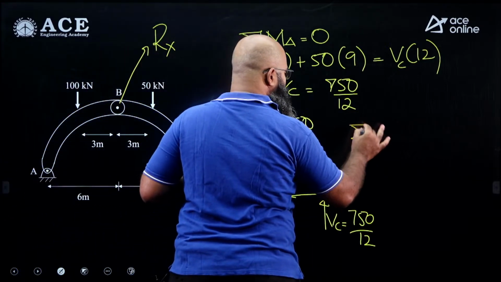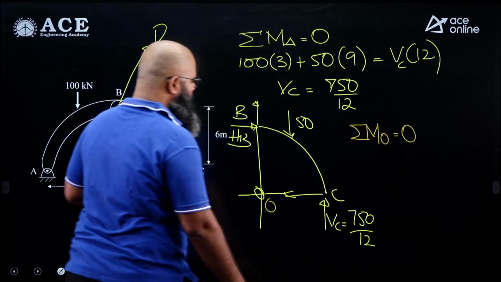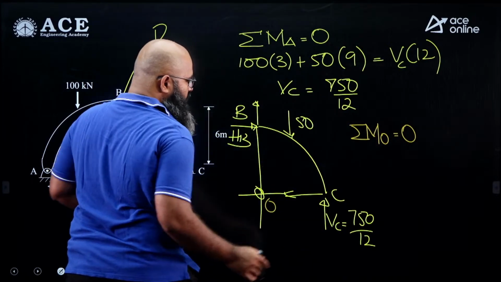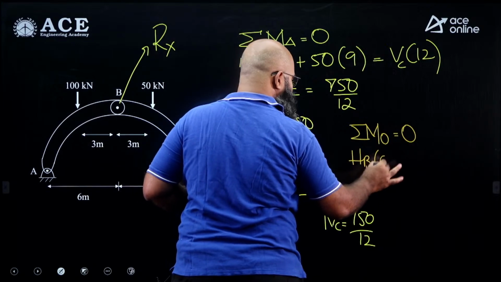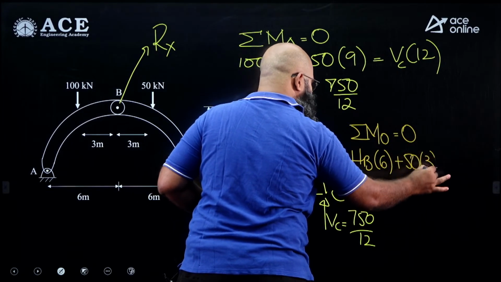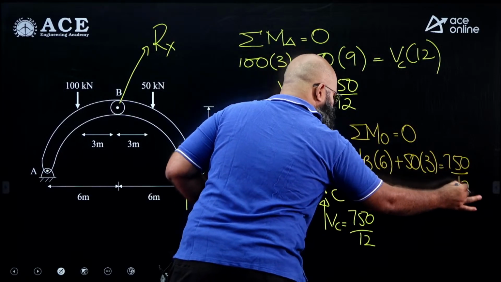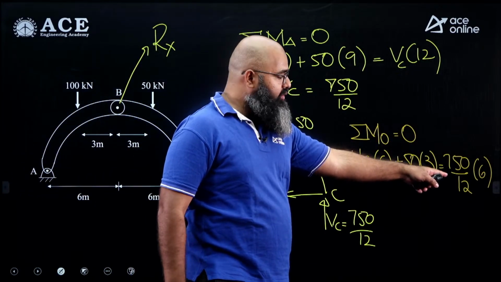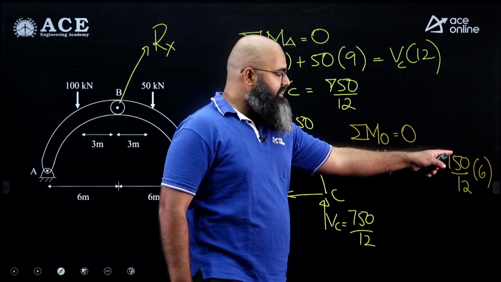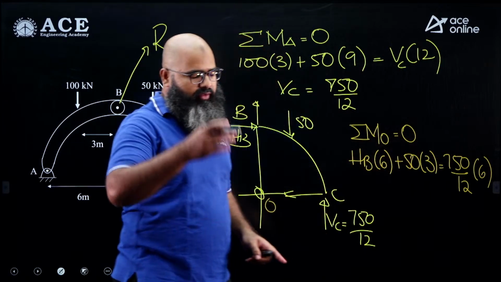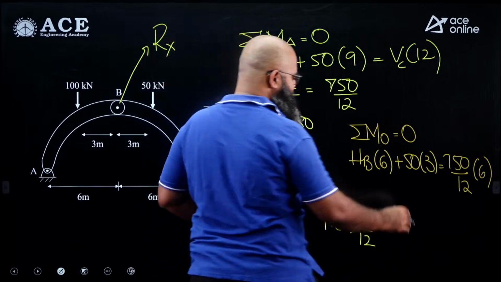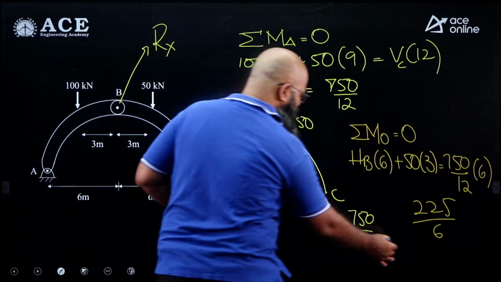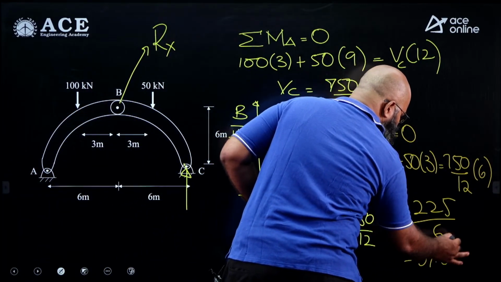So summation of moment about point O equal to 0 if you do. What are you going to get now? You are going to have HB is creating clockwise moment, 50 clockwise and VC anti-clockwise. So you have over here HB times 6 plus 50 times 3 is equal to 750 by 12 times 6. This is what we are having. Now 750 by 12 times 6 will be equal to how much? 375.5, let us say 375. 375 minus 150 will be equal to 225. 225 by 6 will be the answer. That is 75 by 2, which will be equal to 37.5 kilonewton.